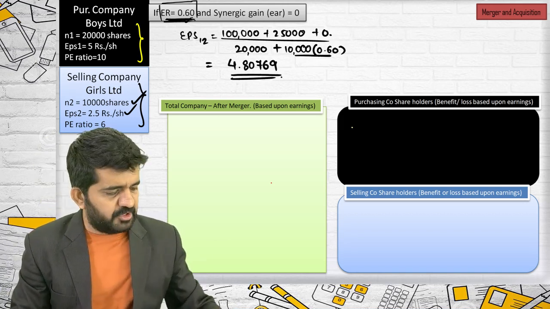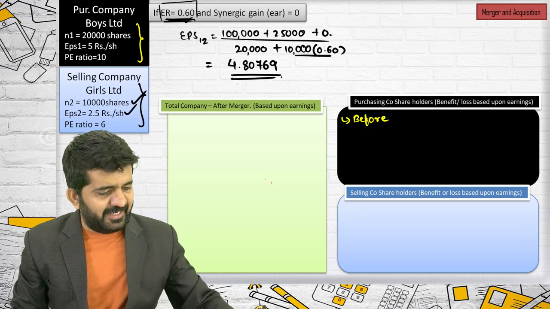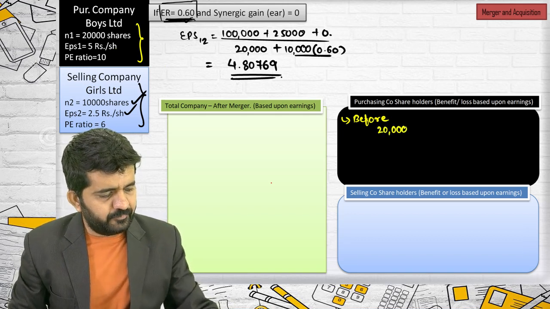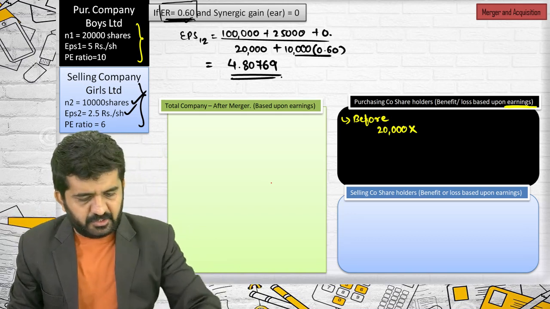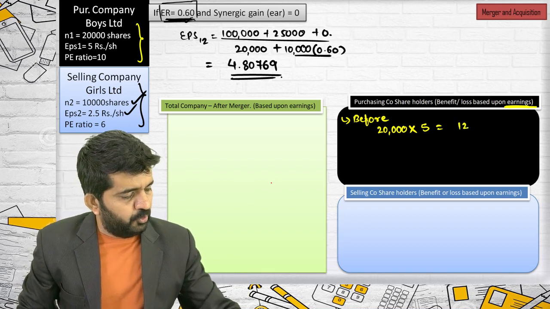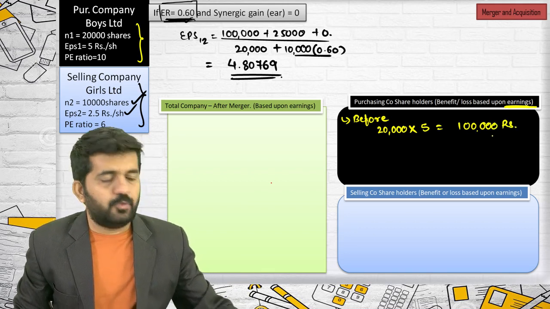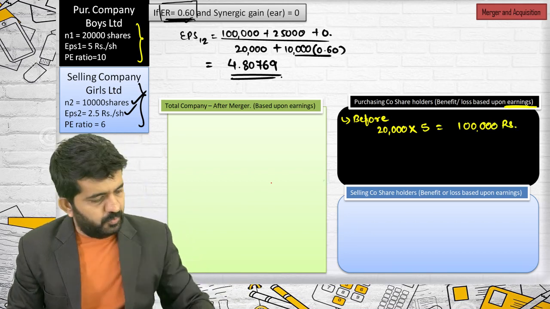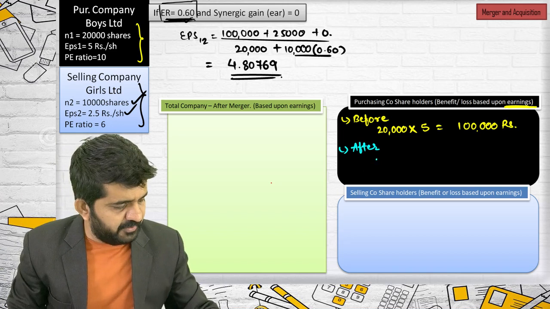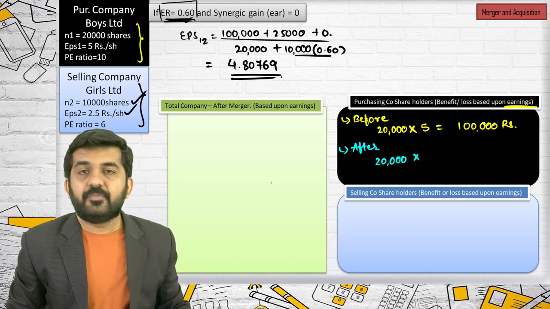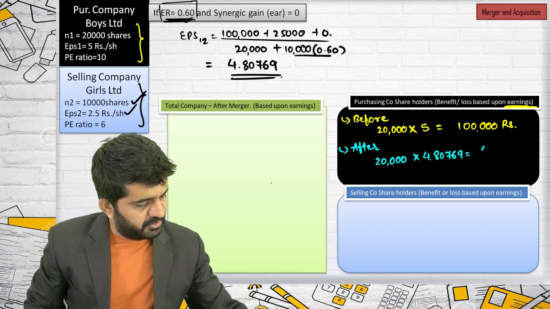Let me go to shareholders of the purchasing company. Before, they were having 20,000 shares. What was their earnings? Still the concept is of earnings. Earnings was 5 rupees, so before it was 1 lakh rupees total earnings. Now after, as I told you, the shareholders of the purchasing company will be still holding 20,000 shares at the rate of 4.80769.